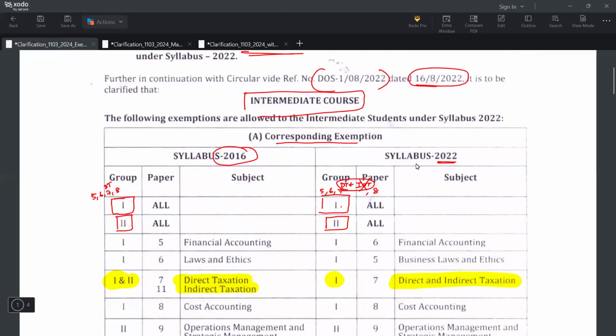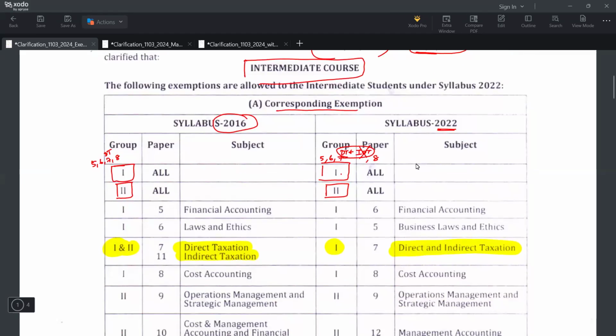Then come to paper-wise exemption and case-based scenarios. Let's say in group 1 I have exemption in paper 5. Then under the new syllabus, you will get an exemption under paper 6. If you have scored exemption under paper 6 and you are not able to clear your group, you will get an exemption under the new syllabus in paper 5. You know, exemption is available for the next 3 attempts from which you are appearing.